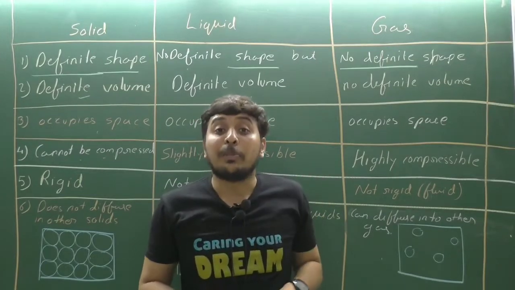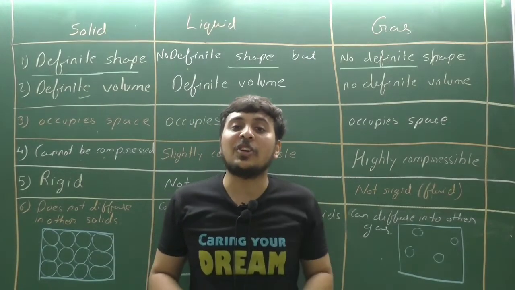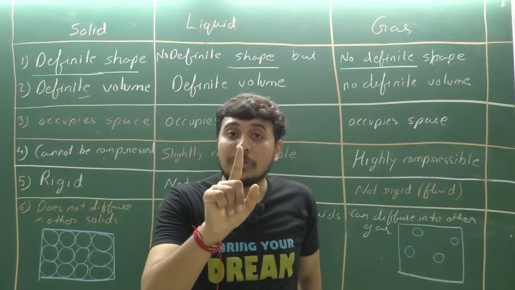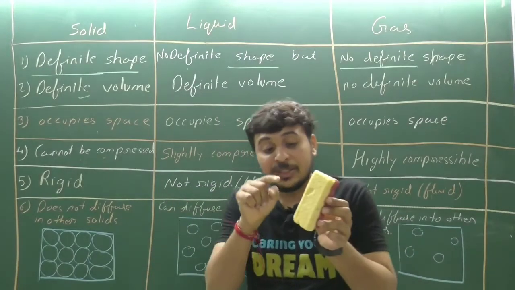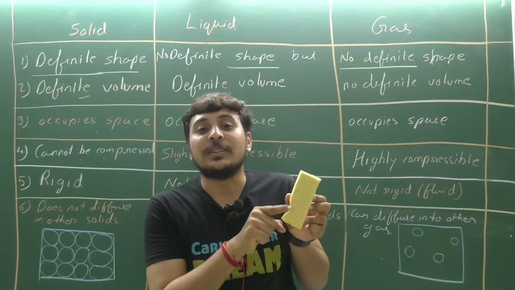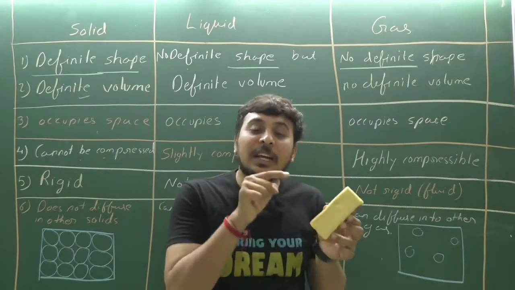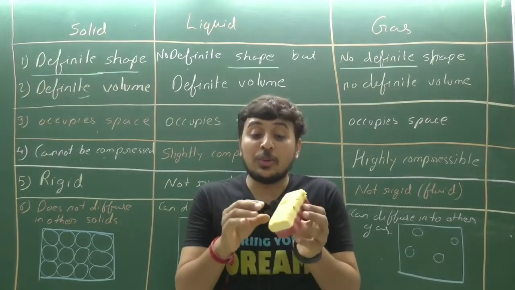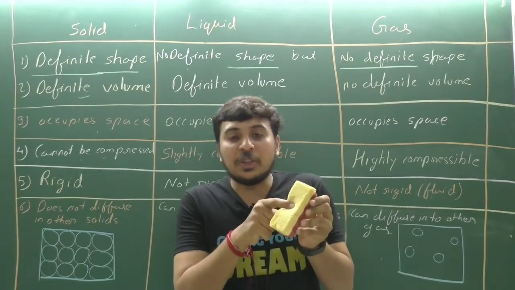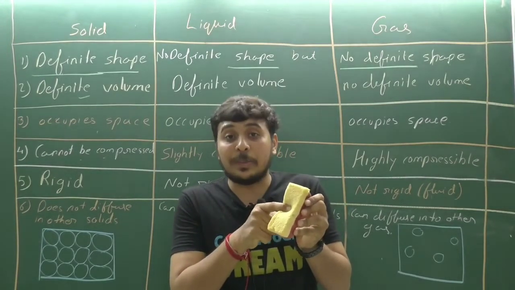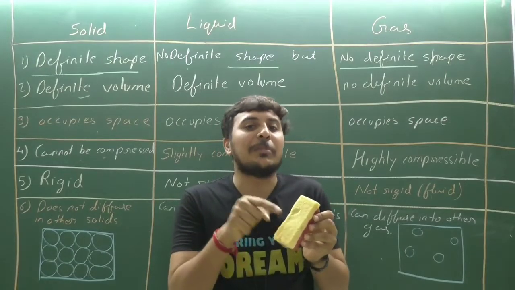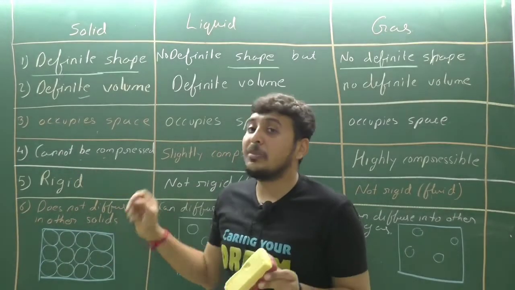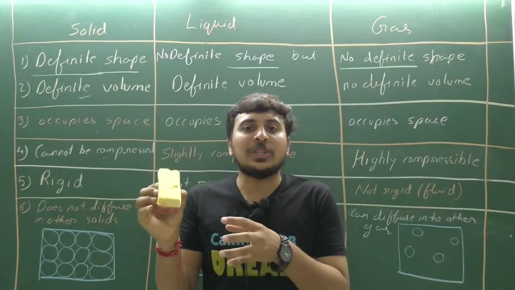So when pressure is applied on a solid, it cannot be compressed. Now the same example creates confusion. This is a sponge duster. Clear? Now it is a solid one, and even though by applying pressure its shape changes, it means it is compressible. And what we have written is cannot be compressed. So there are exceptions in the solid.